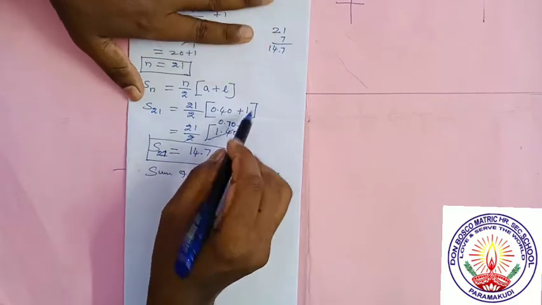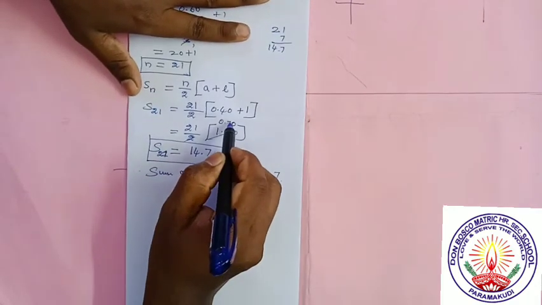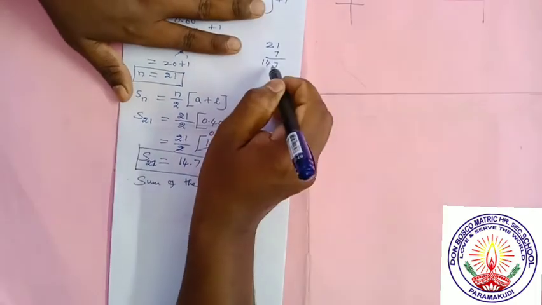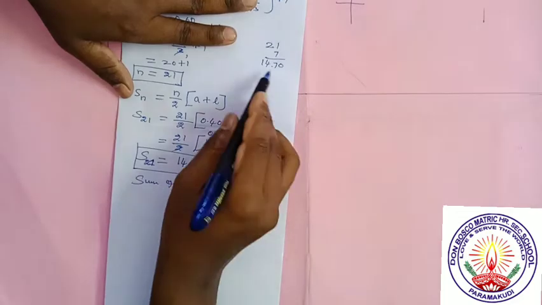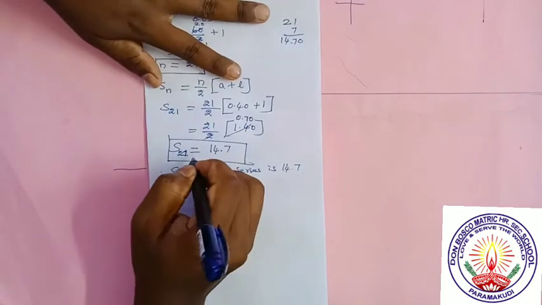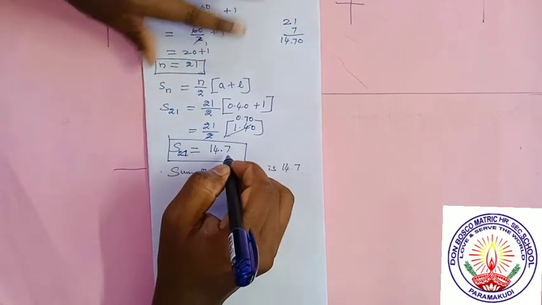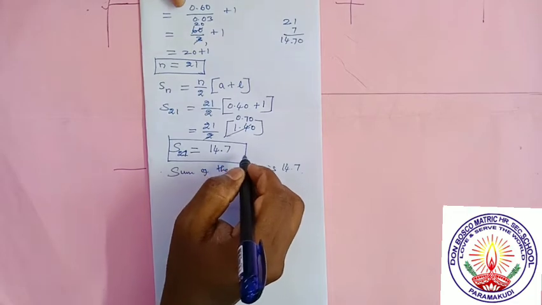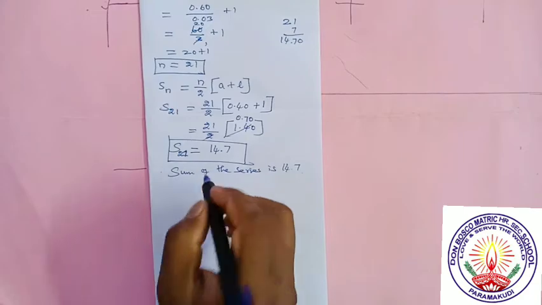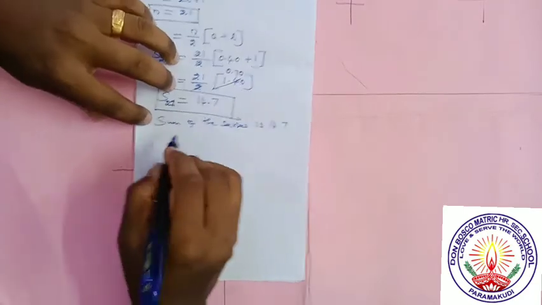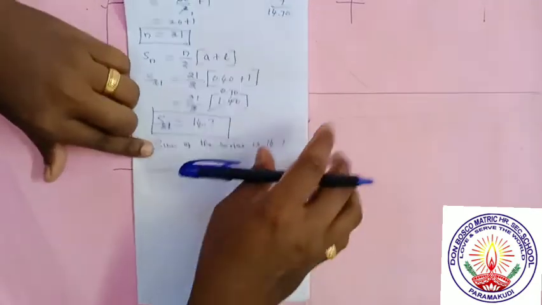Multiply 21 into 7 is equal to 147. Since there is one digit in the decimal, one dot. If we want to write 0 also, 2 digits, here 2 digits. So 14.70 is the answer. So S21 is equal to 14.7. If you want to put 0, no problem, 14.70. Okay, very simple one, and it may be an important 5-mark question. Important 5-mark question.